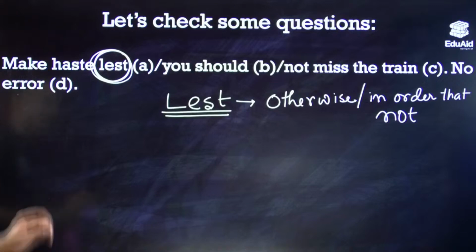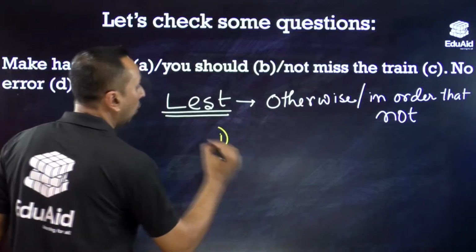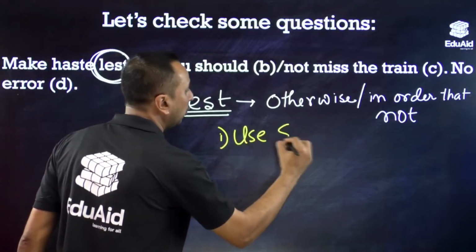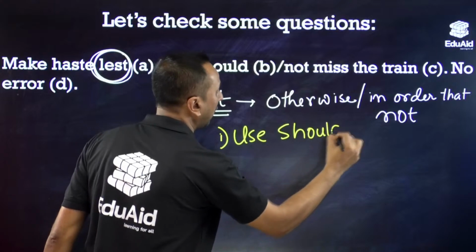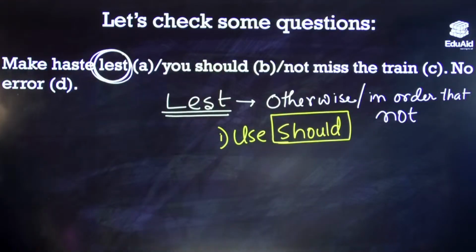So two things you should be carefully observing. One, whenever we use lest in a sentence, use should. Some writers might use might, but should is the more appropriate one. Might can also be used with lest.